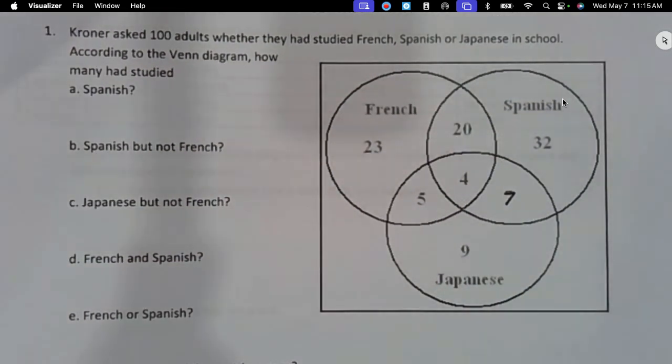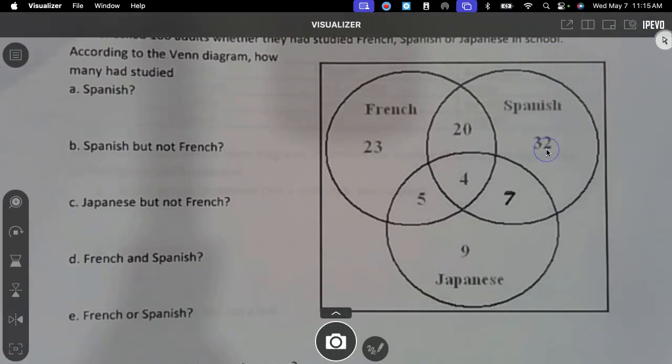I did work all the other ones out. Okay, so there are 100 adults that were asked what they studied and how many studied Spanish. Y'all, it doesn't say Spanish only. That's the key thing here. If it said Spanish only, then you would look at the Spanish only, the 32. This says, just in general, how many people studied Spanish?